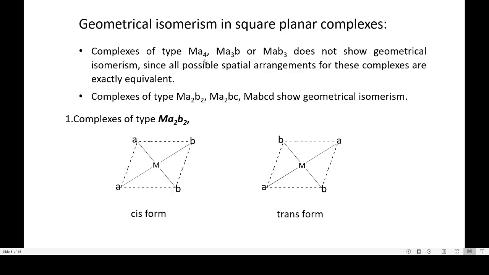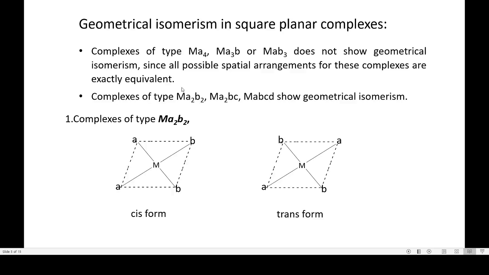So, in square planar complexes, consider complexes of type MA4. M stands for the central metal atom or ion, A for a ligand. A is one kind of ligand, B is another kind of ligand. So complexes of type MA4, MA3B or MAB3 do not show geometrical isomerism, since all the possible arrangements of the ligands for these complexes are exactly equivalent.